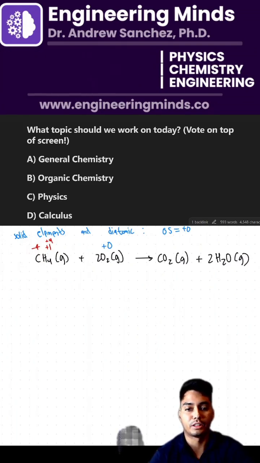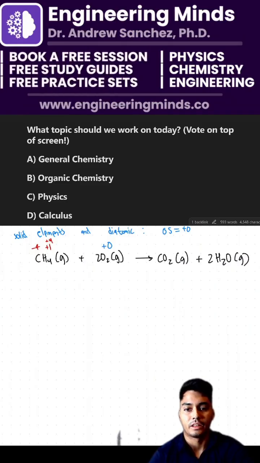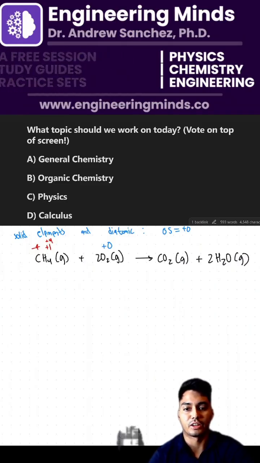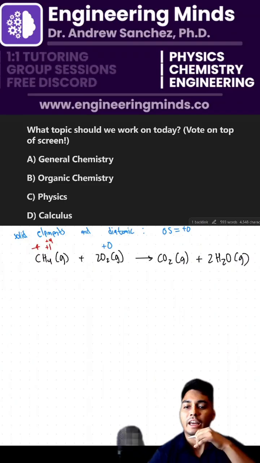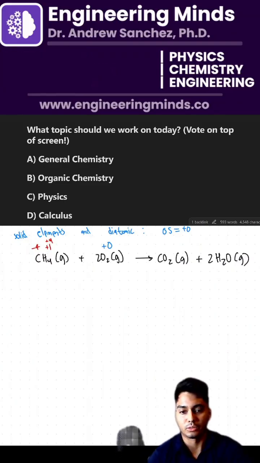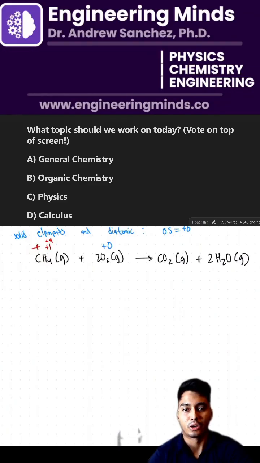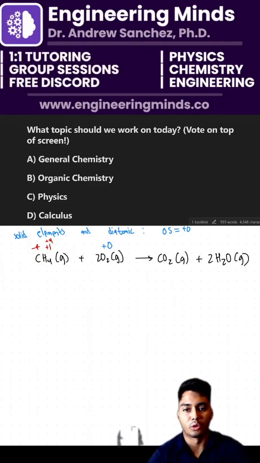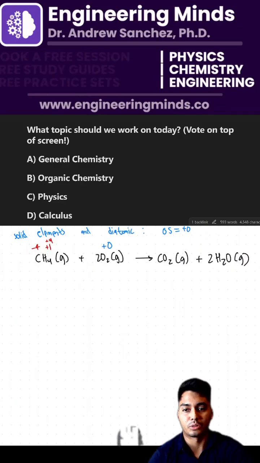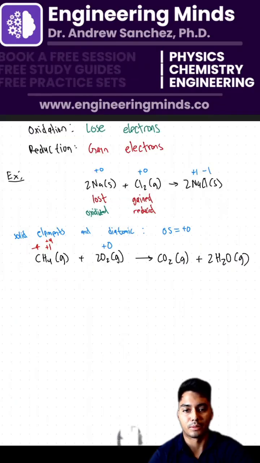4, 3, 2, 1. Okay, so it seems like Gen Chem cooked today, and organic chemistry was a close second. Ooh, calculus was doing good at first, but then it got overrun by organic chem. So we're gonna keep it going with the redox, and then we're gonna do some more Gen Chem after this.